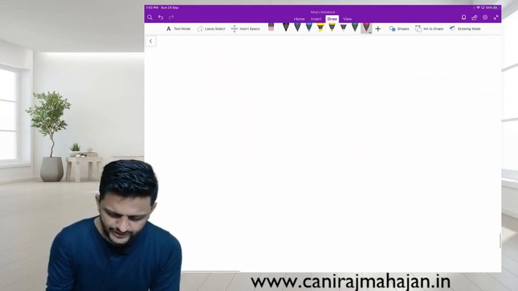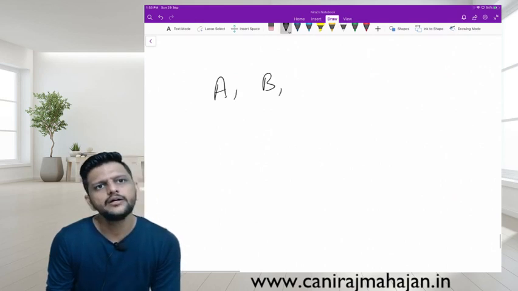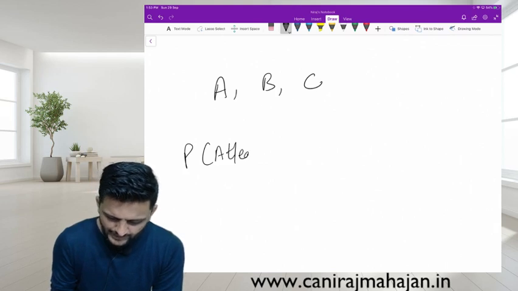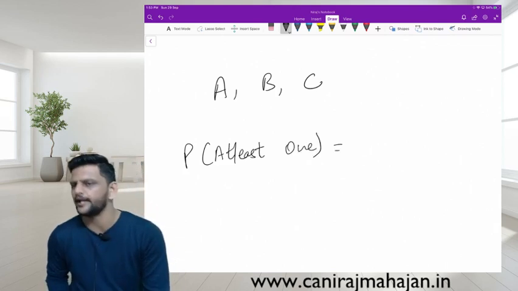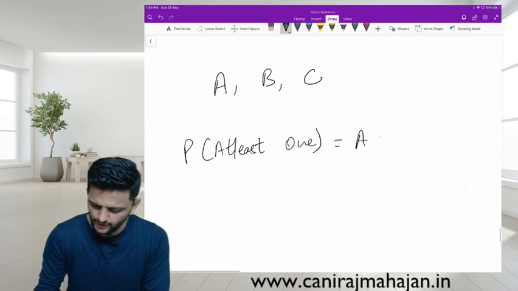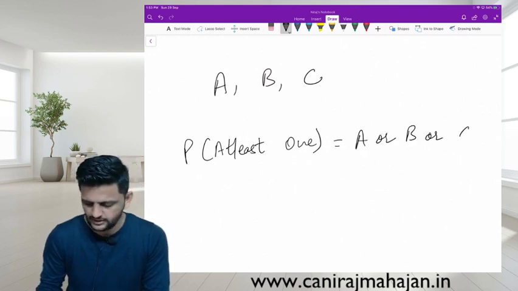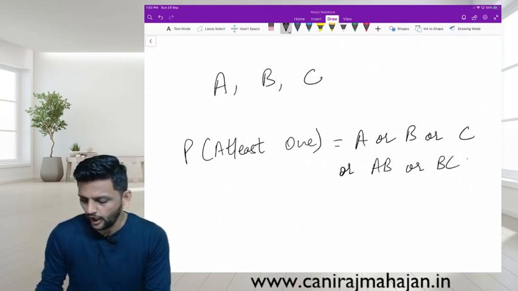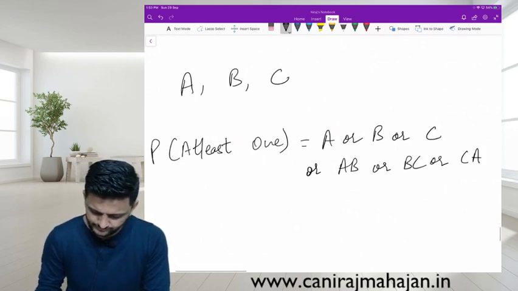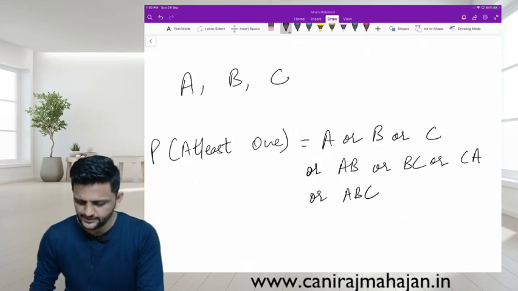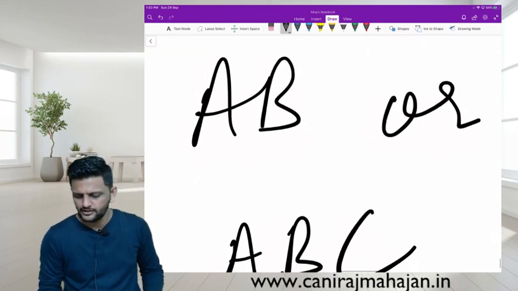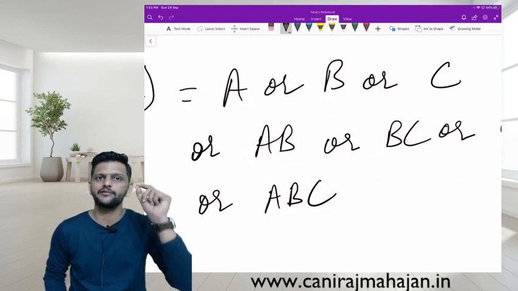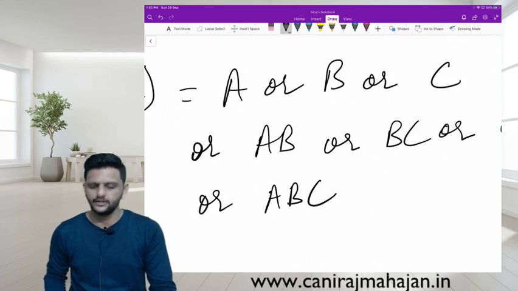Okay. If there are 3 events A, B, C, and they say probability of at least 1, tell me what all can happen. A can happen, or B, or C, or AB, or BC, or CA, or ABC. When I say AB, it means A and B. BC means B and C. And ABC means A and B and C. Why? Because wherever you use and, we have to do intersection.